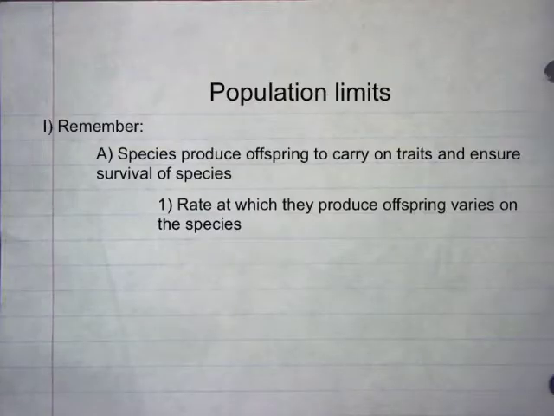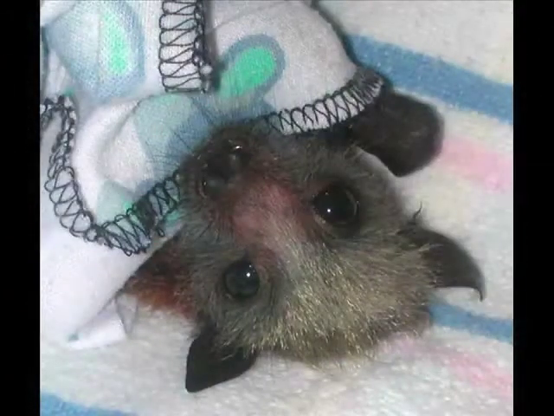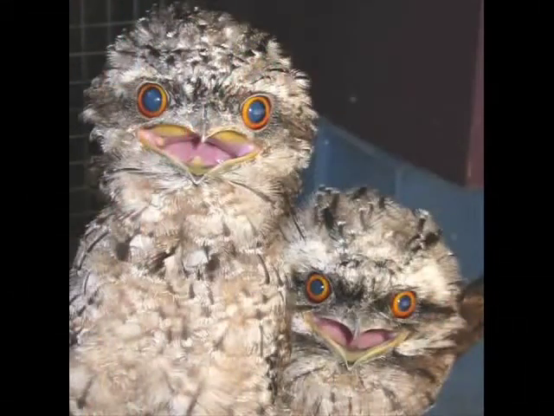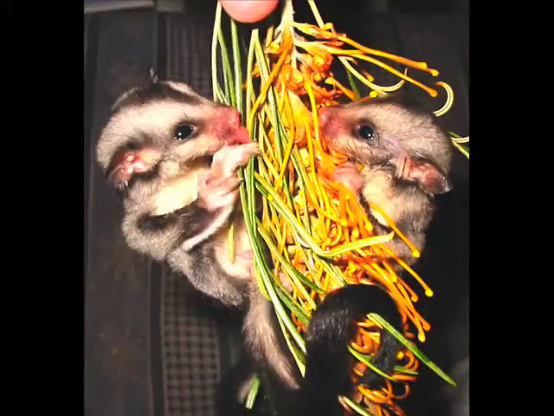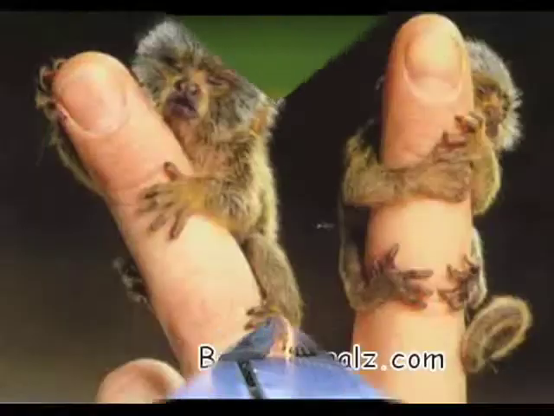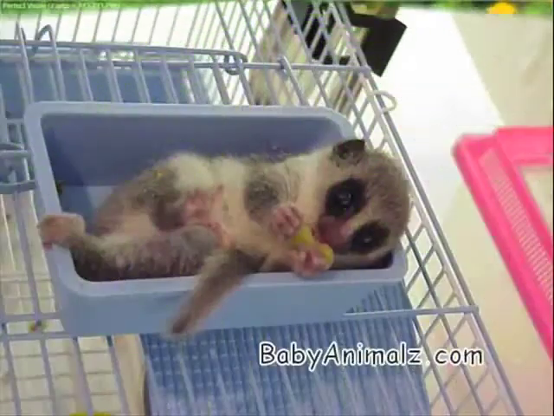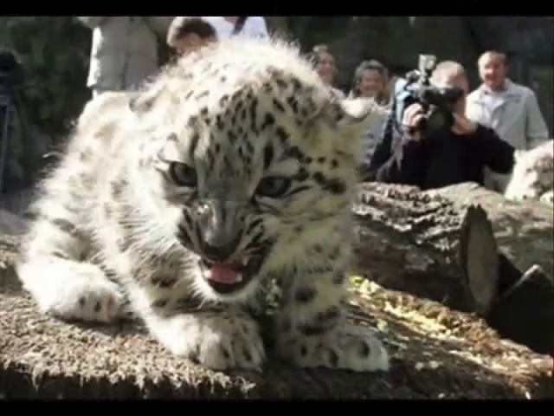Remember, a species produces offspring to carry on traits and ensure survival of the species. The rate at which they produce offspring varies depending on the species. All organisms need to produce offspring in order to ensure survival of the species. However, different organisms will produce different rates of offspring depending on their type, which we will see later. Some will produce many offspring at a time, as most of the offspring will die. Some only have about one or two every couple of years to ensure slow population growth.